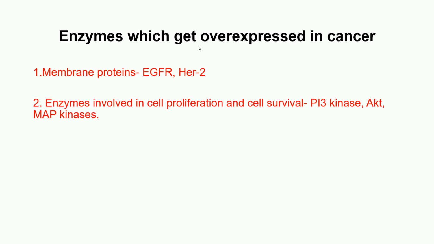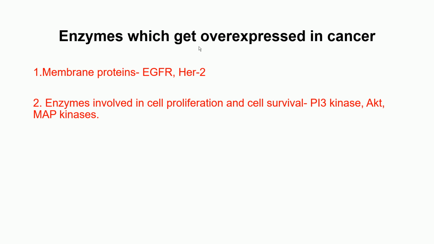Okay, the last thing, we are going to connect this chapter to cancer, because in this chapter we have talked about enzymes. Now I'm going to talk about some of the enzymes. You just need to know about some of the enzymes which get overexpressed in cancer. Remember that cancer is a disease caused by abnormal division of the cells, in which cells divide aberrantly.